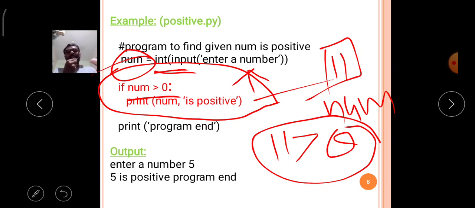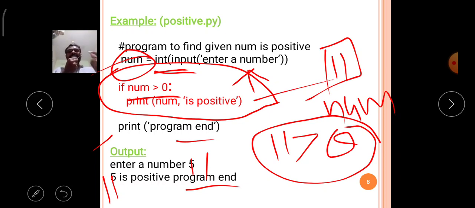Here the entered number is 11, so it prints 11 is positive. After completion of the if condition, the following lines are also executed by Python: the program end string is also printed on your output screen.